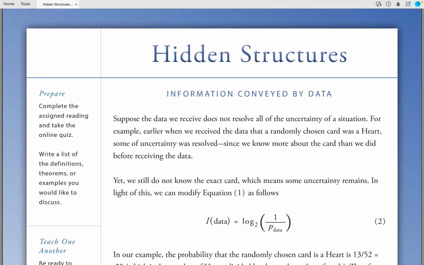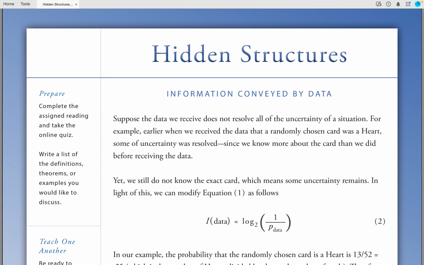Information conveyed by data. Suppose the data we receive does not resolve all of the uncertainty of a situation. For example, earlier when we received the data that a randomly chosen card was a heart, some uncertainty was resolved, since we now know more about the card than we did before receiving the data. Yet, we still do not know the exact card, which means some uncertainty remains.